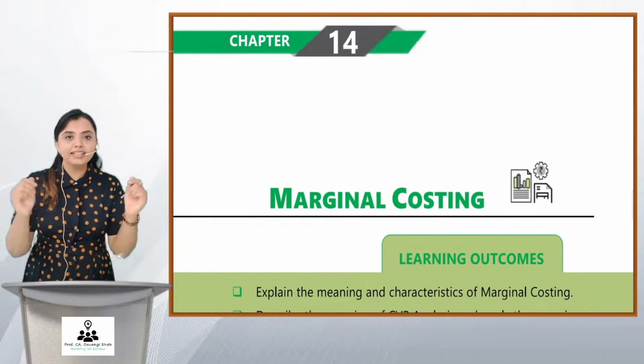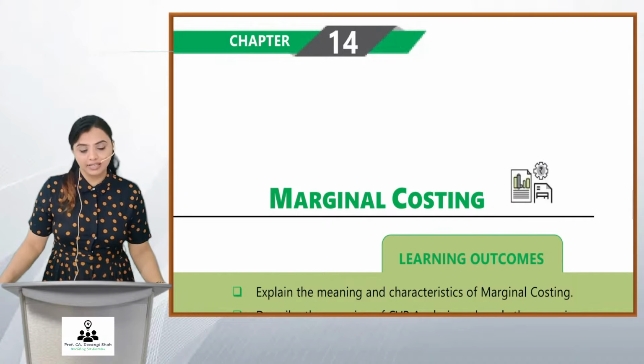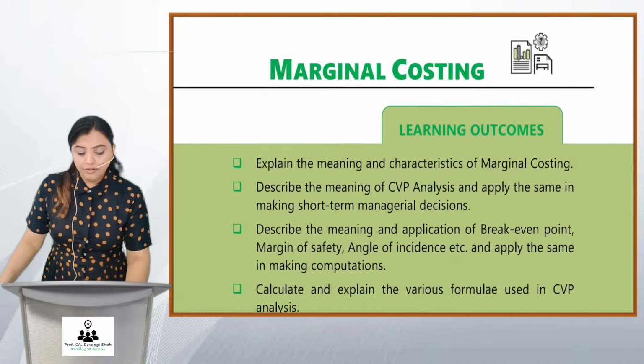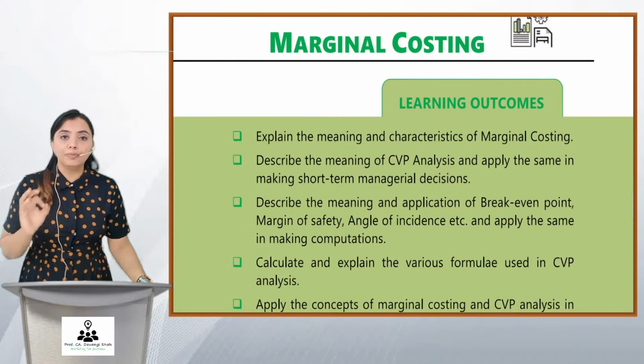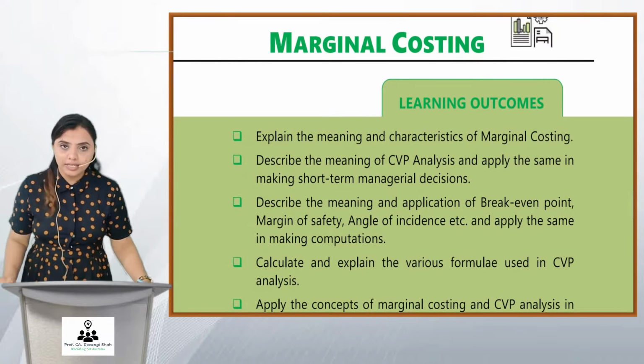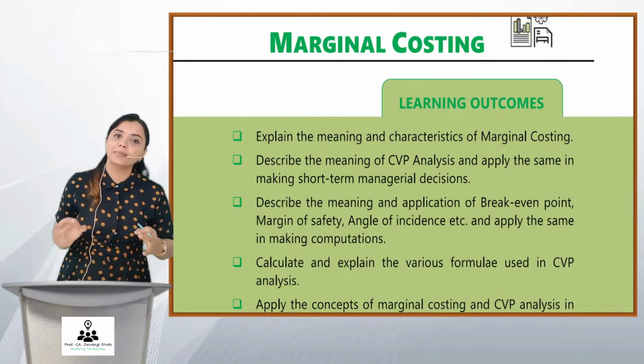And now let's get back to this session, that is marginal costing. When I solve the ICAI module, firstly I presume that you know the basic things about marginal costing. Marginal costing is exclusively used for decision making.